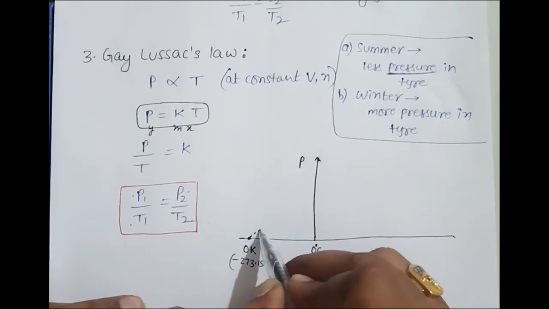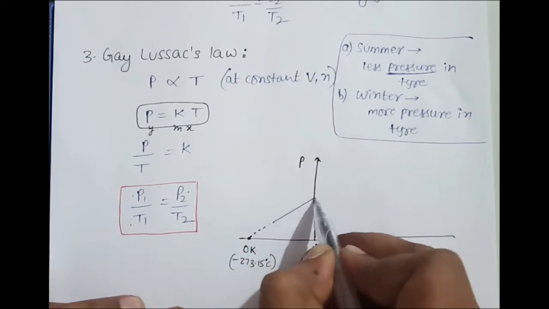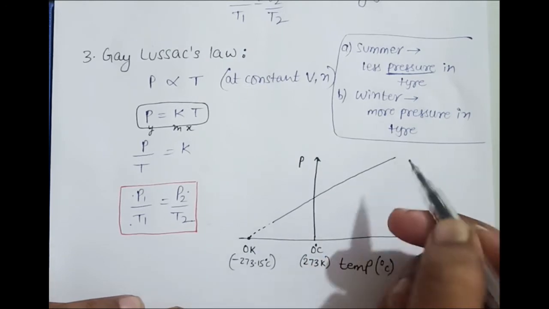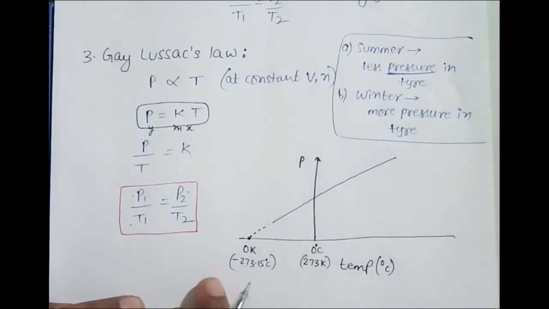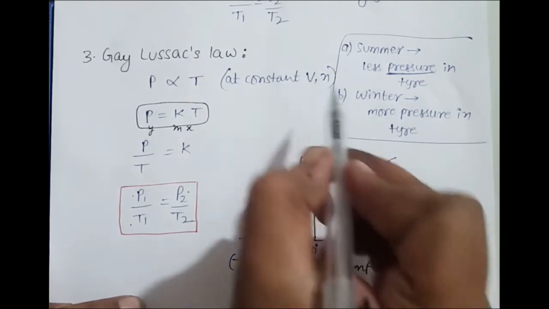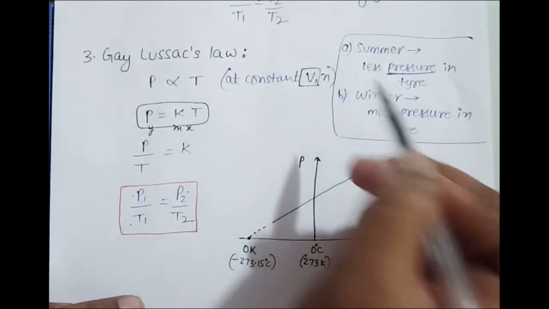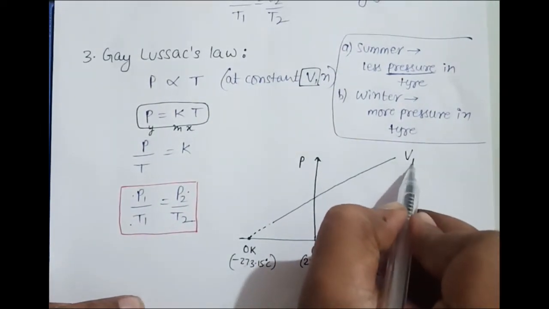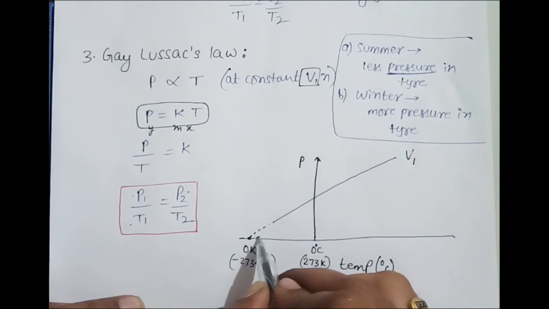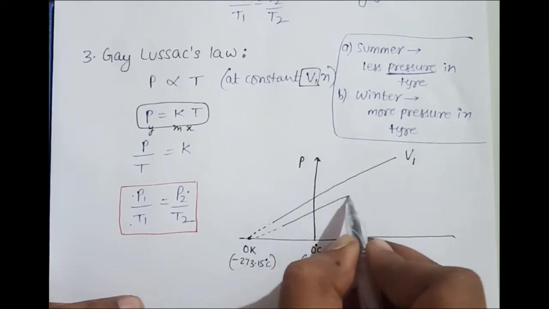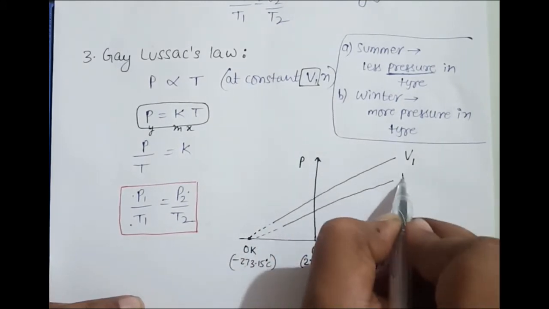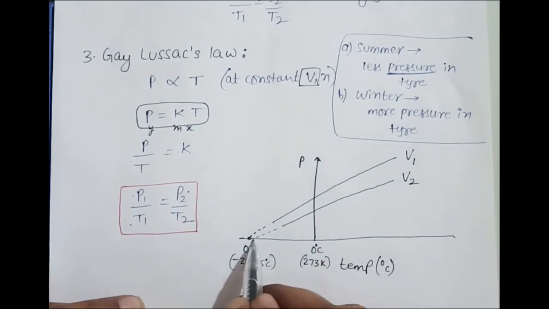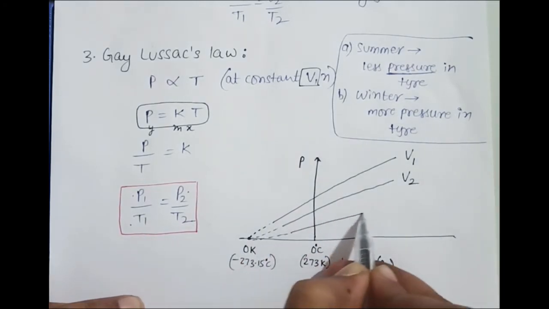So here no gas will exist, that's why the graph will come like this. And while you are drawing this graph here, volume is kept constant, correct? So here you can put a V1. So again another graph at something V2. This is V2, and in some other case it is a V3.